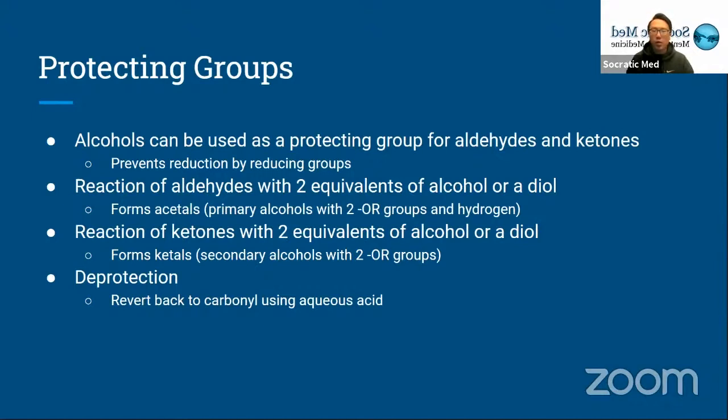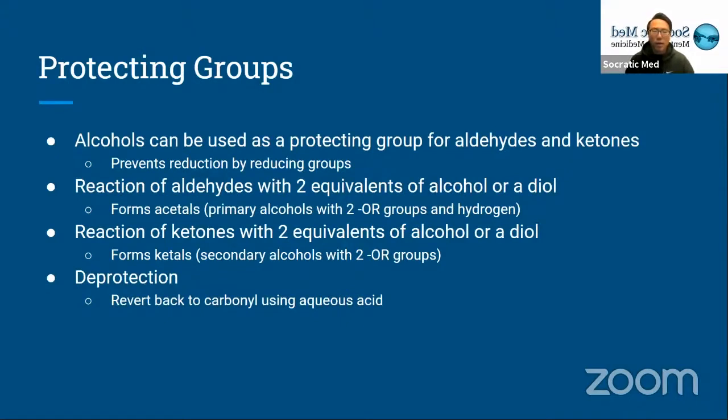These have a carbon with two OR groups and a hydrogen attached to it. So this would not be able to be reduced by a reducing agent. So this is to protect the aldehyde from being reduced back into an alcohol.